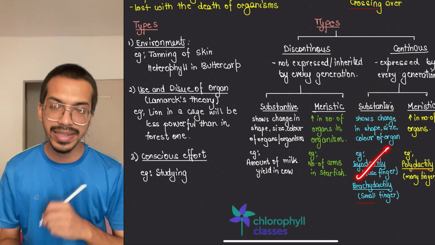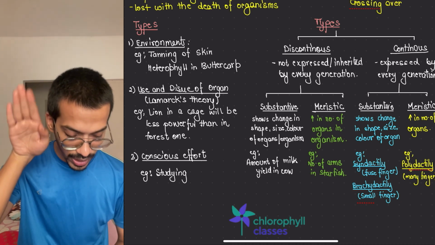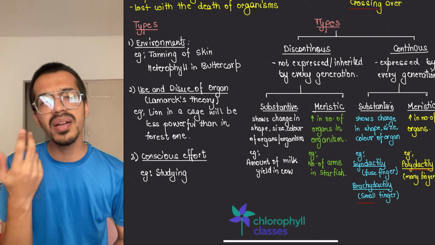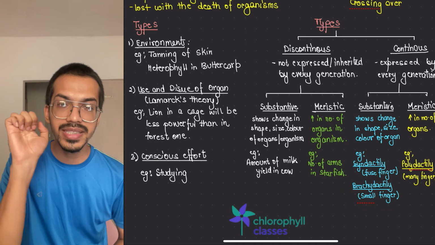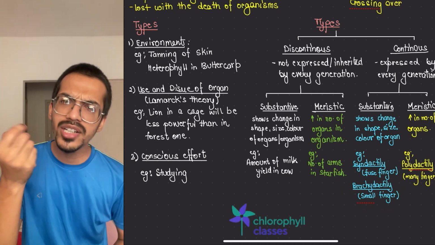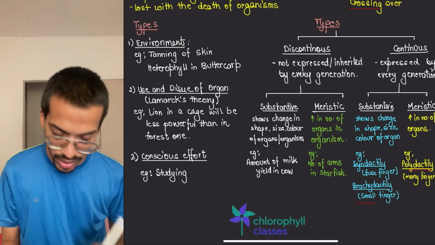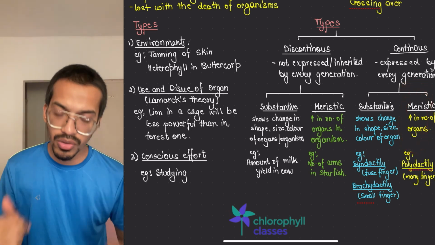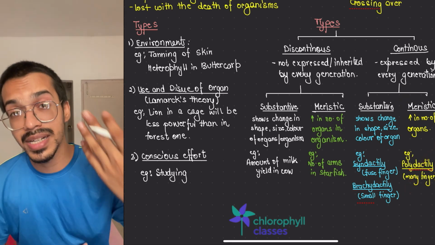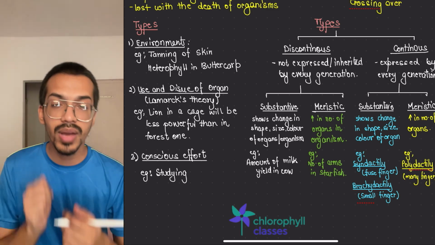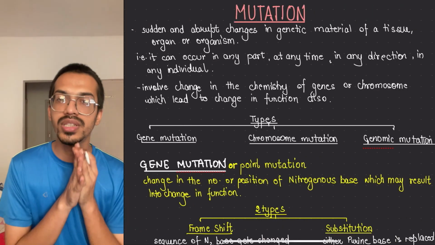For example, syndactyly. Syn means together, dactyly means digits. Certain fused digits are present. Okay, then brachydactyly. Brachydactyly is when small fingers are present. Sometimes this happens, the small fingers are there, but it might not be present in the next generation, or maybe it is present in the next generation and keeps on going. So this is being continuous. Then meristic means an increase in the number of organs, like polydactyly, which means multiple fingers. If it is continuous and multiple fingers are there, maybe my kid will also have one extra finger. Okay, this is about the variations.